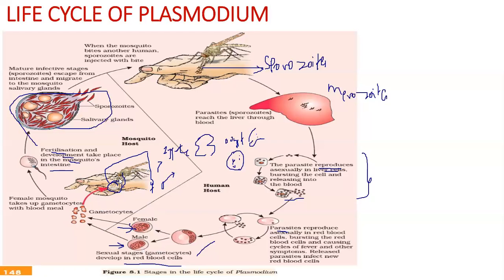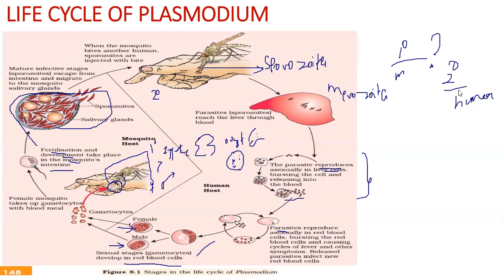So wherever the sexual phase is taking place, it is called the primary host. So mosquito is the primary host and human is the secondary host. In NEET, it's a most frequently asked question: what is the primary host and what is the secondary host? The primary host is mosquito and the secondary host is human.